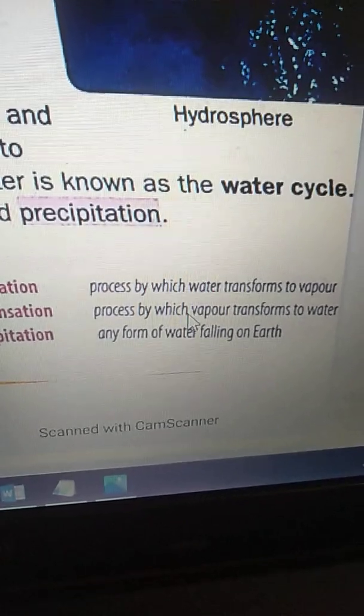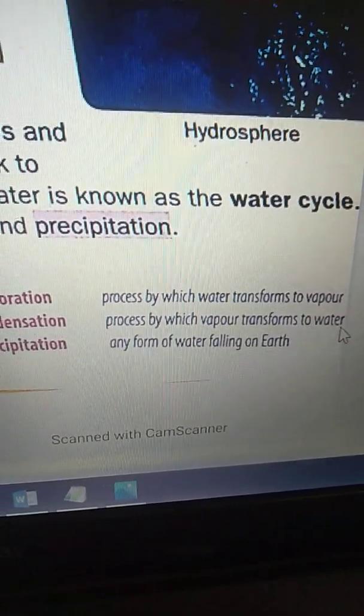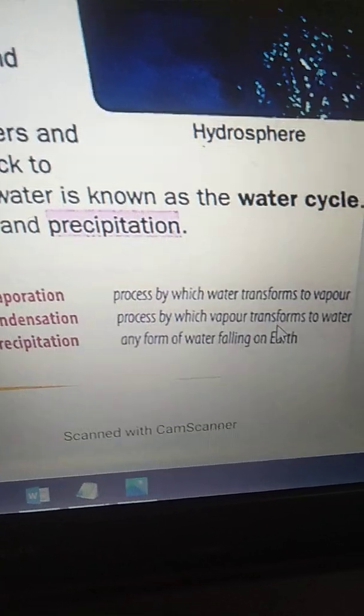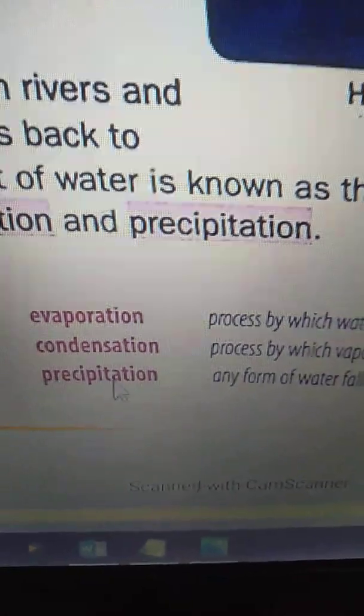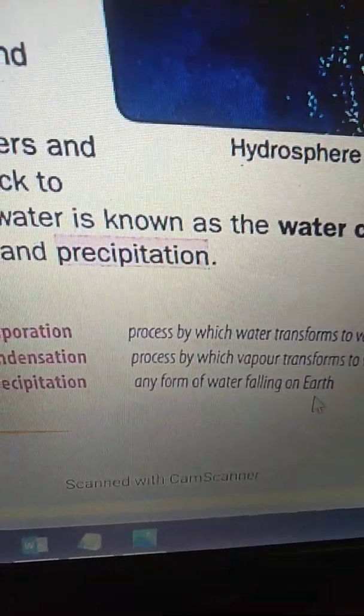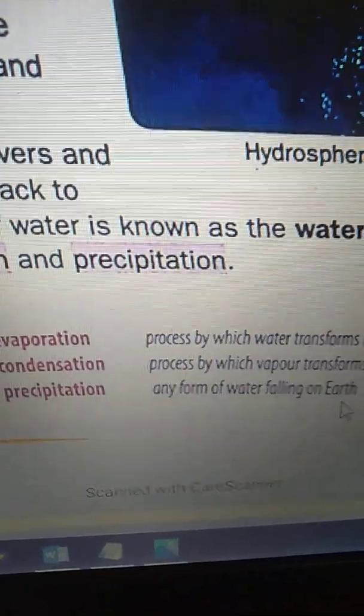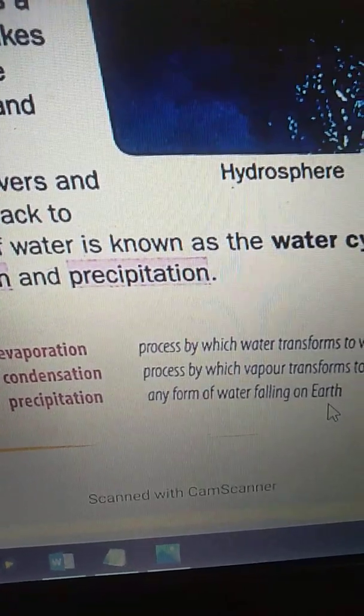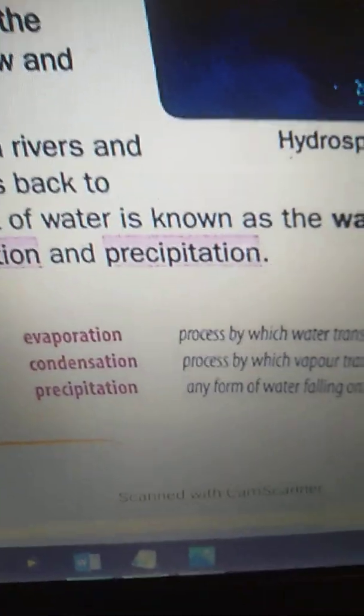Next one is condensation, the process by which water vapor transforms to water. This is called condensation. We can see it clearly, right? And next one is precipitation. Any form of water falling on earth from clouds is called precipitation.